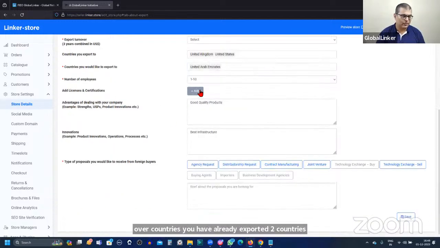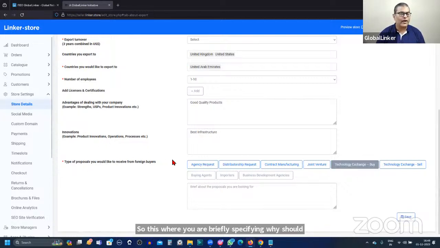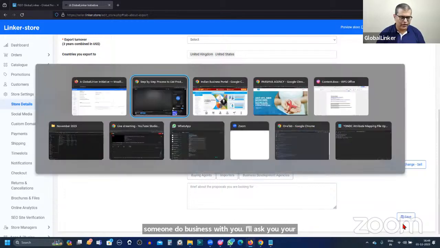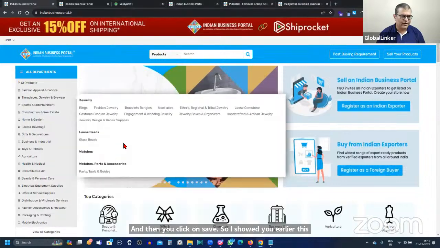If you have a license or certificate, you should upload them from here. Advantage and innovation: this is where you are briefly specifying why someone should do business with you. And lastly, you are specifying what type of proposals you are interested in, and then you click on save. So I showed you earlier, this information is displayed.